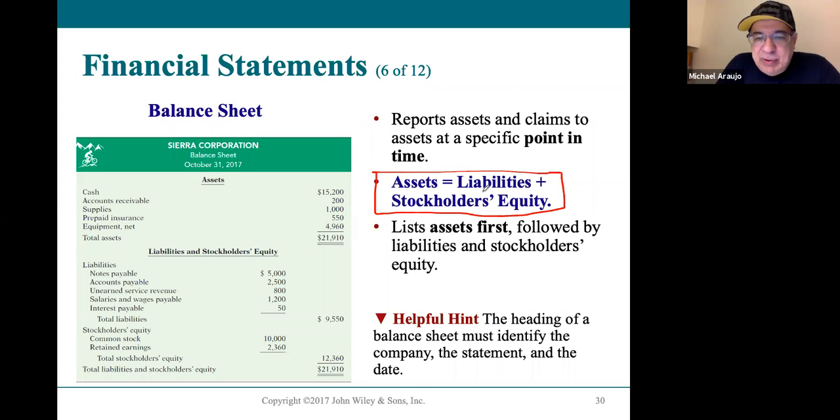Assets equals liabilities and stockholders' equity is considered both the basic accounting equation. It's also the balance sheet equation. And so knowing this formula is important to you. Okay.